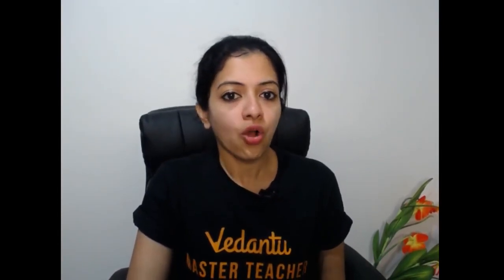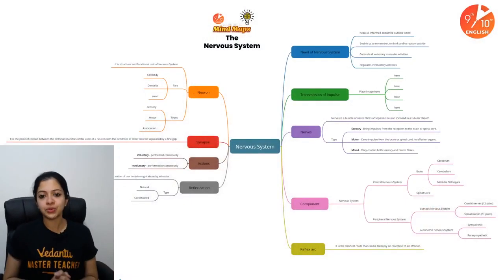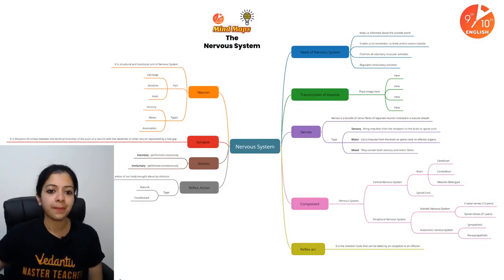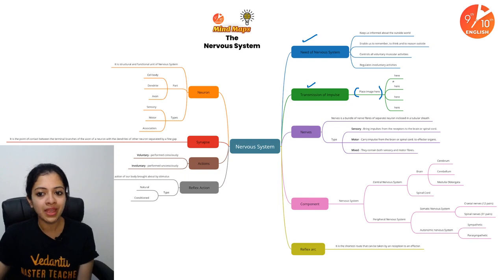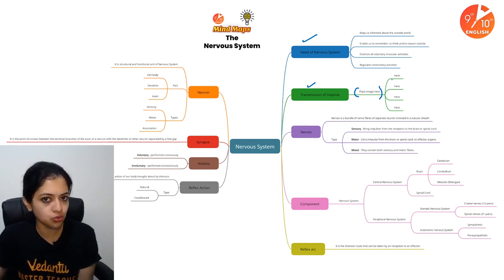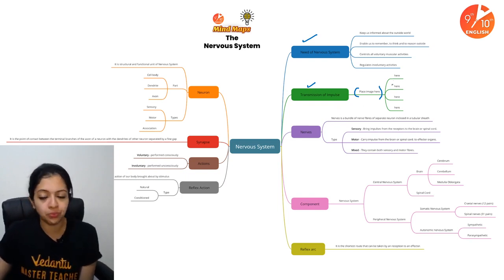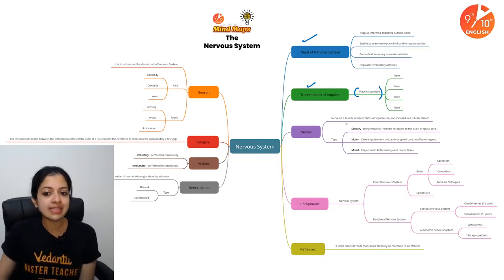Okay, children, I guess we are done discussing everything majorly from this chapter. The mind map, as you know, is our version of the mind map that we've made: the need of the nervous system, transmission of impulse, everything. You can also place the image here. That's why it's mentioned over here. However it should suit you, place images here.